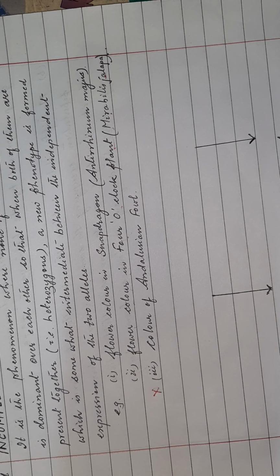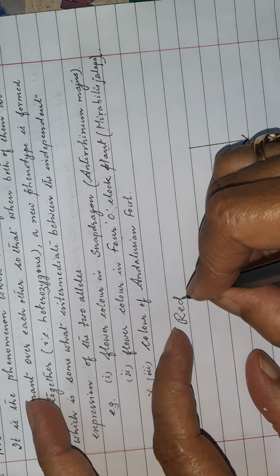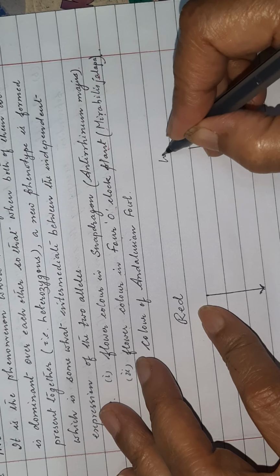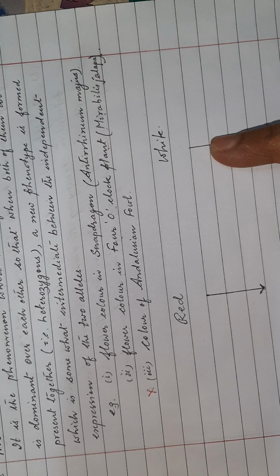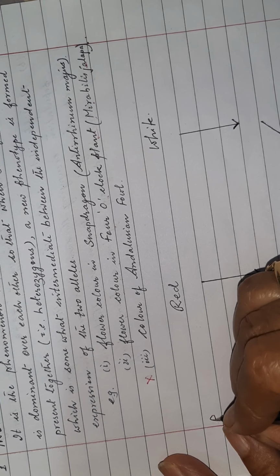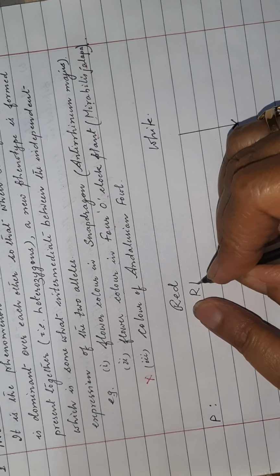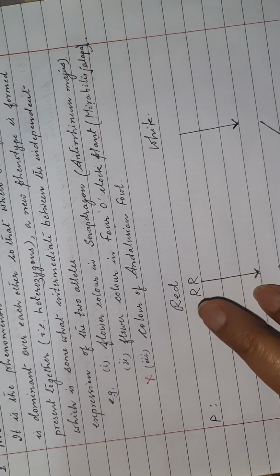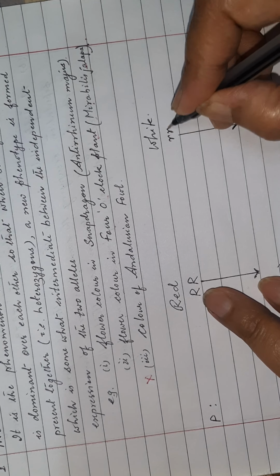In Mirabilis jalapa, in nature there are two varieties of flowers as far as color is concerned, red color and white color. So I am writing it so that you also understand, red and white. Now what Mendel said is that characters are controlled by discrete units called factors, and factors occur in pairs in an individual. So this is the parent generation, so I will write P here. This is a true breeding red, which we can write as RR, and for true breeding white, we can write small r.